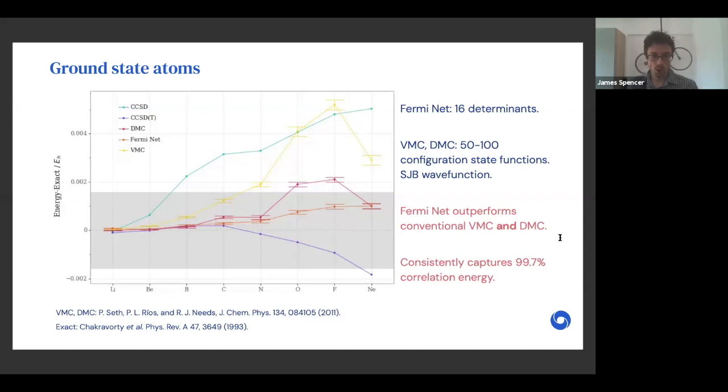Also shown is the coupled cluster with single and double excitations, extrapolated to the complete basis set limit, which we substantially outperform, and we also are essentially equivalent to the CCSD with perturbative triples correction, also at the complete basis set limit. Note here that unlike VMC and DMC, CCSD and CCSD(T) are not variational. And throughout this, we consistently capture at least 99.7% of the correlation energy, which I think is a really, really impressive result. Next slide, please.